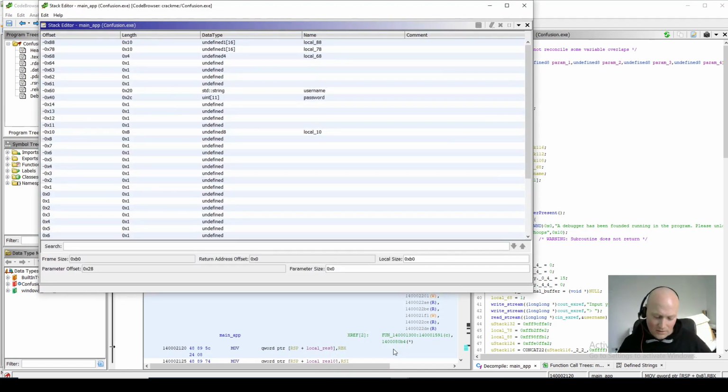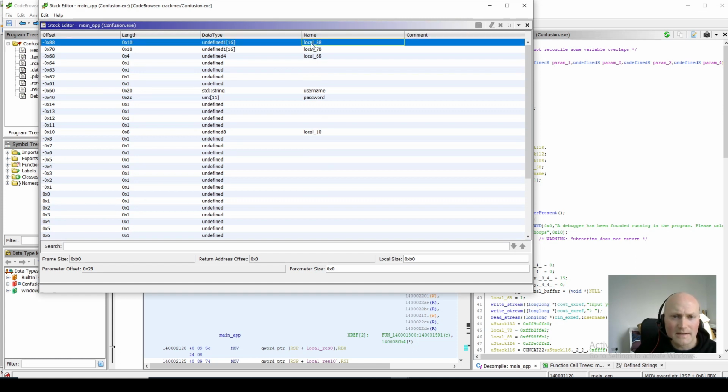And this just lets us see how the analyzer in Ghidra picked out all the stuff on the stack, how it's being used. And so this one, local 88, and these ones too, 78, 68, it looks like there in this key there are 11 words. So let's just fix this stack up to represent that.